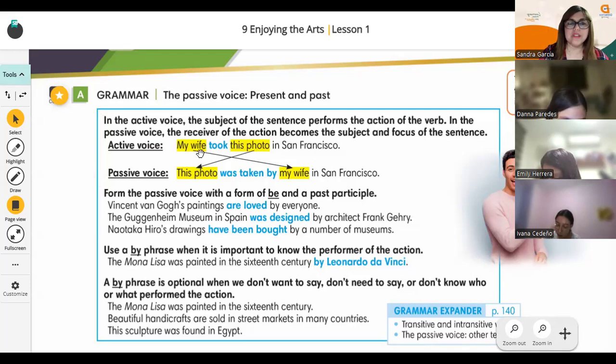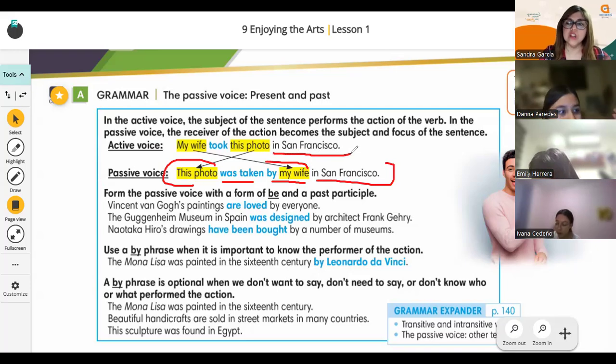So the object becomes the subject. And then you use was taken by my wife. You can say by whom if it's important, or you can omit it if it's not important. Place and time, in most sentences, you place them at the end, right?